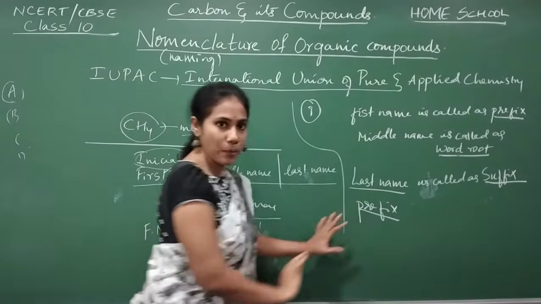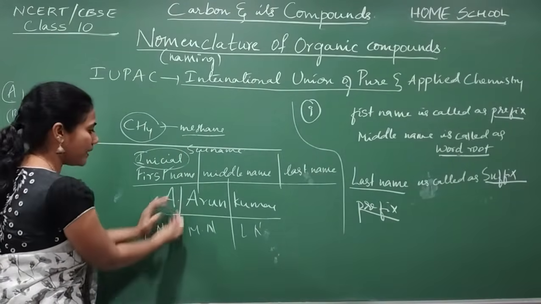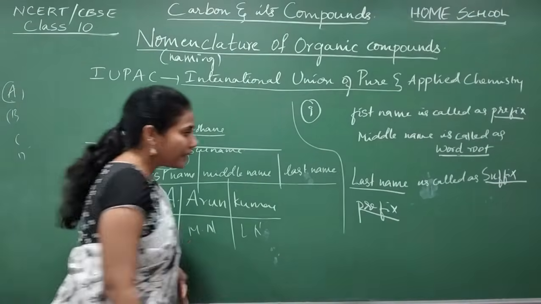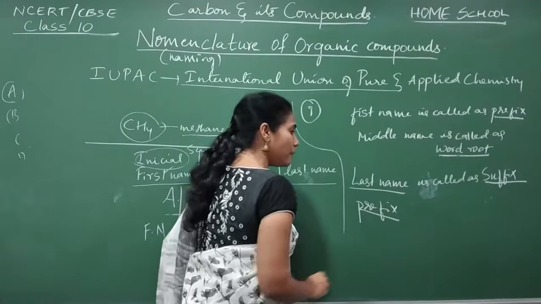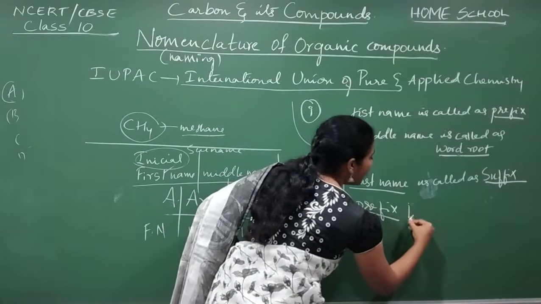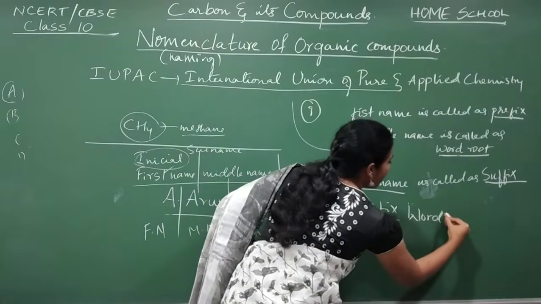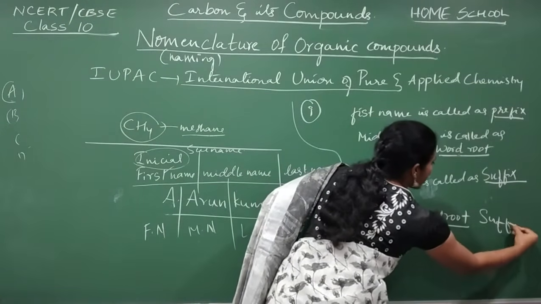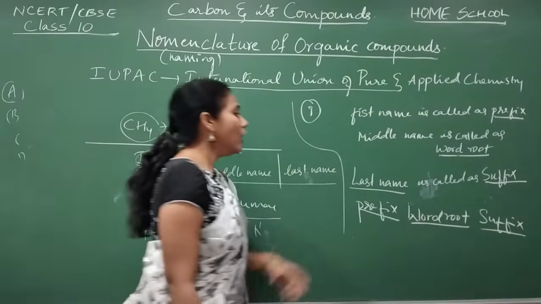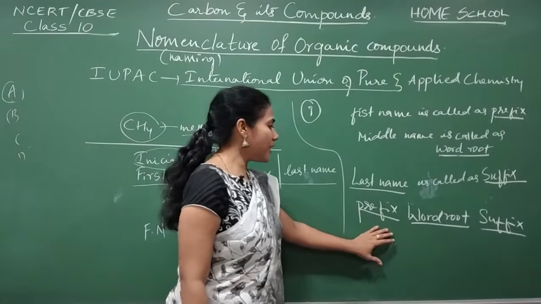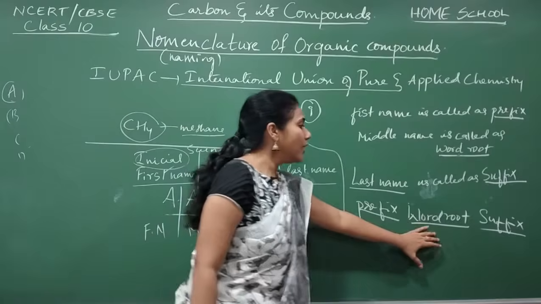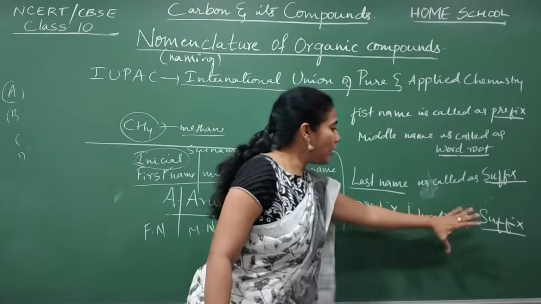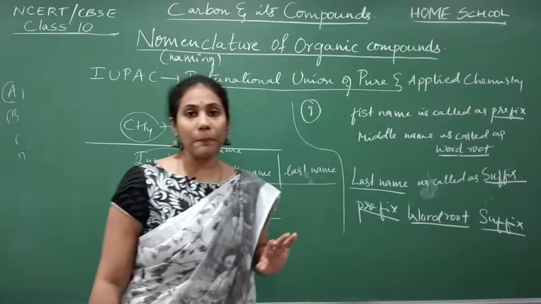Prefix, the first name, should be written first. Yes or no? I should start from A. This is the first name. From the first name onwards, I should start writing a name. Isn't it? So prefix has to be written first. Later, word root should be written. And later, suffix should be written. Always you should mention prefix first, later word root, and lastly suffix. This is the pattern of writing a name for an organic compound.